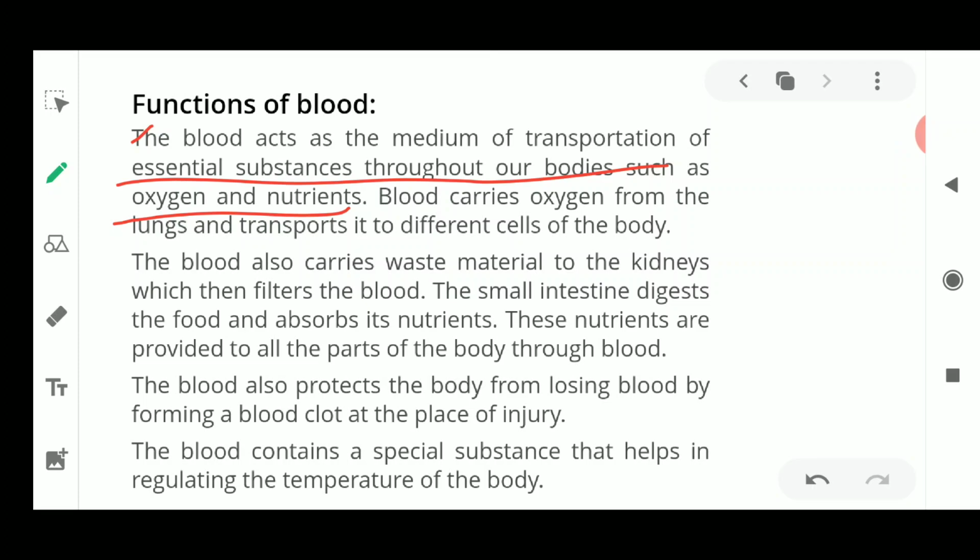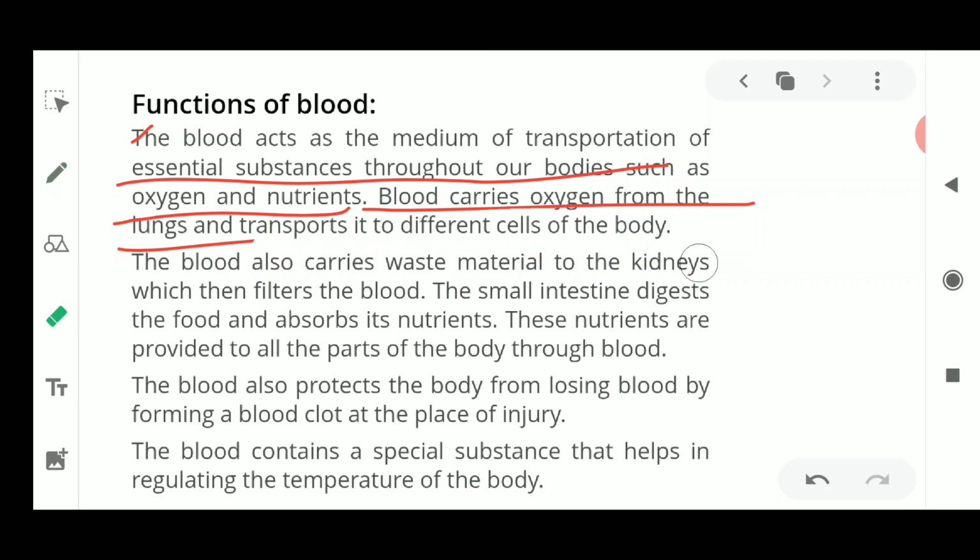What if RBCs are not present? Your oxygen is not going to be transported from one place to another. Oxygen is present in your lungs, it is transported in the blood, and it goes to each and every cell and tissue. So blood carries oxygen from the lungs and transports it to the different parts of the body.